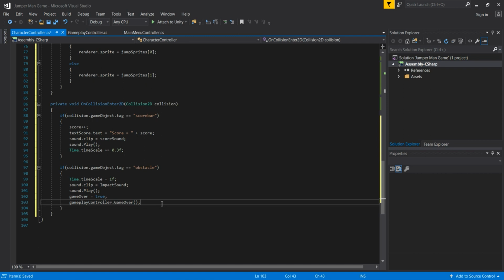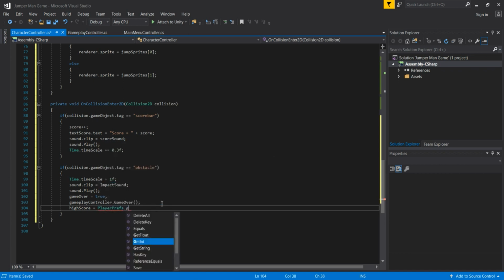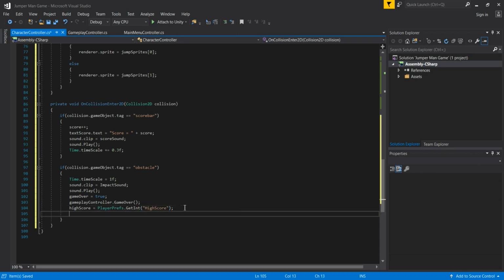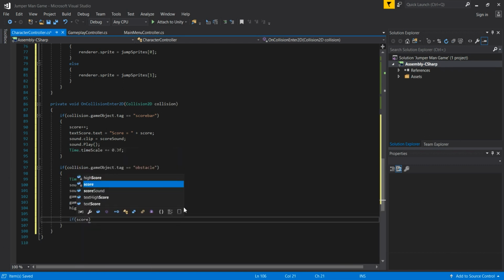So game over is going to be called because we kick one of our obstacles, and then we are going to set up our high score again. So we'll use a high score, and this is going to be stored in our PlayerPrefs again. So PlayerPrefs, then GetInt, and by hard coding, high score. There is our high score. End this with a semicolon, and now we open an if statement, and in that if statement we are going to check if our score is greater than high score.